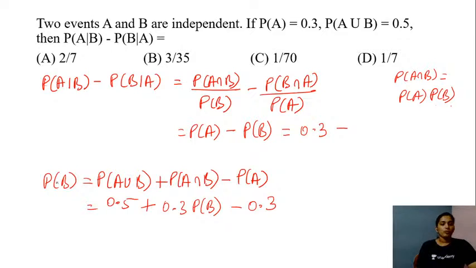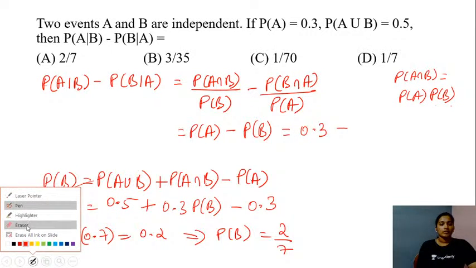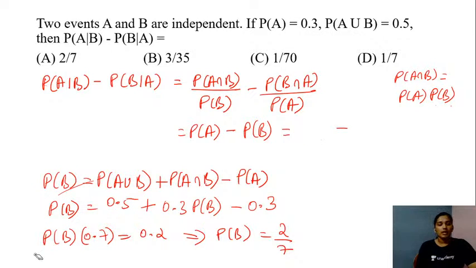So we'll group the terms for probability of B on the left hand side. So we'll have probability of B into 1 minus 0.3. So this is into 0.7. This is equal to 0.5 minus 0.3, which is 0.2. So the probability of event B will be equal to 2 by 7. Yes, the probability of event B will be equal to 2 by 7. So 0.3 students, we can take it as 3 by 10. Yes, so let me just replace 0.3 as 3 by 10 here.